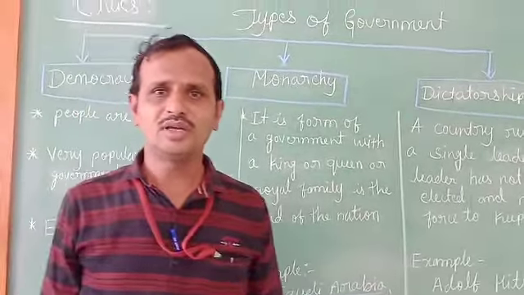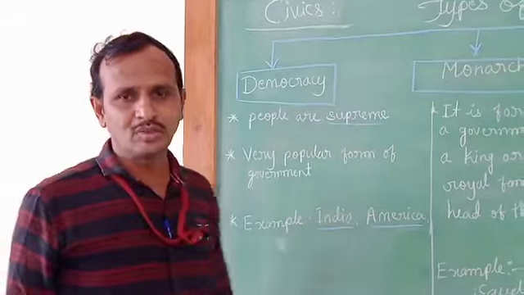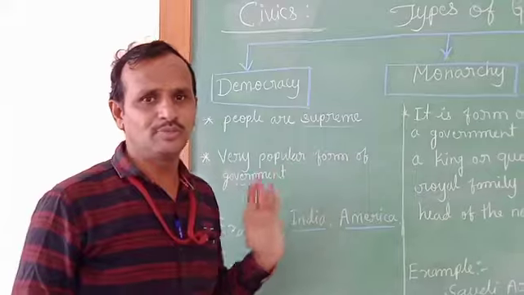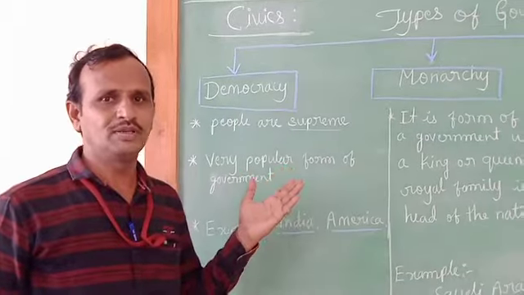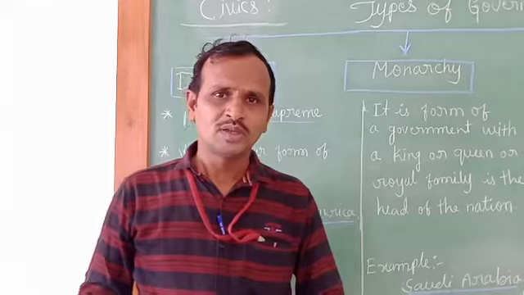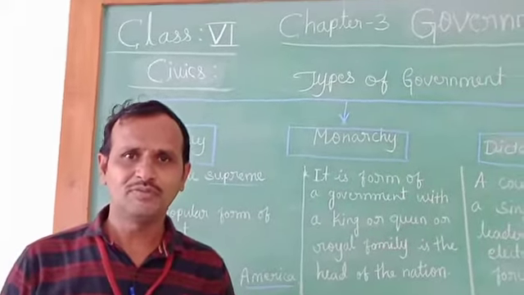The first one, democracy government. Children, you already know democracy. It is a people's government. It is ruled by the people because, according to the definition of Abraham Lincoln, it is the government of the people, by the people and for the people.